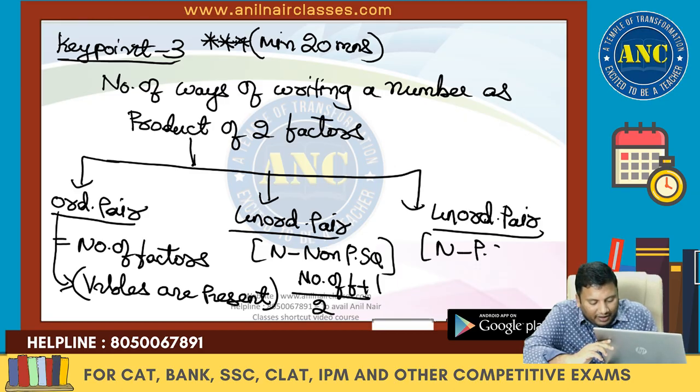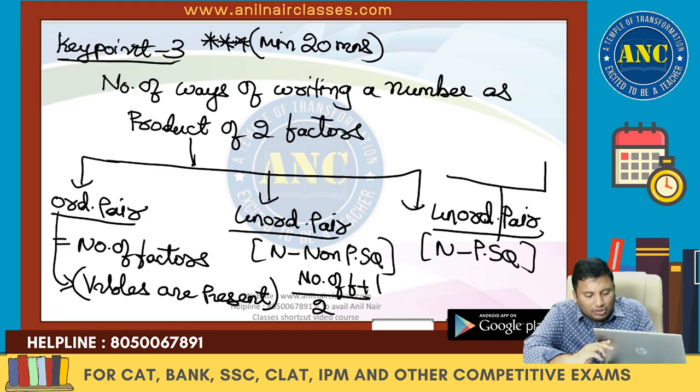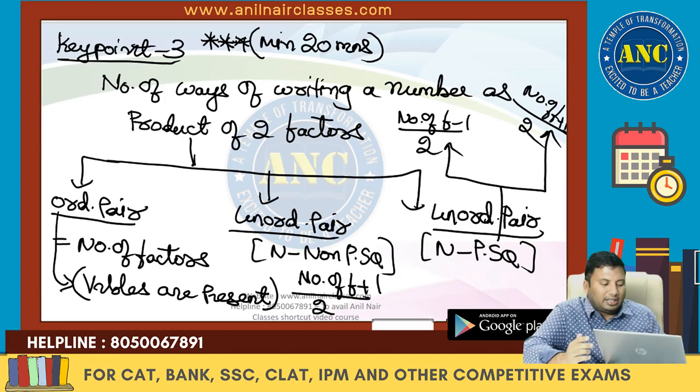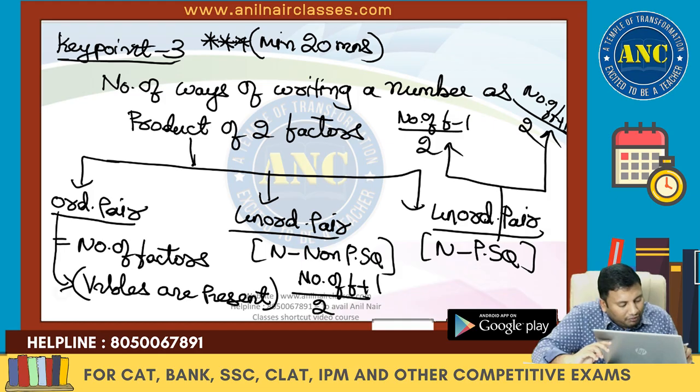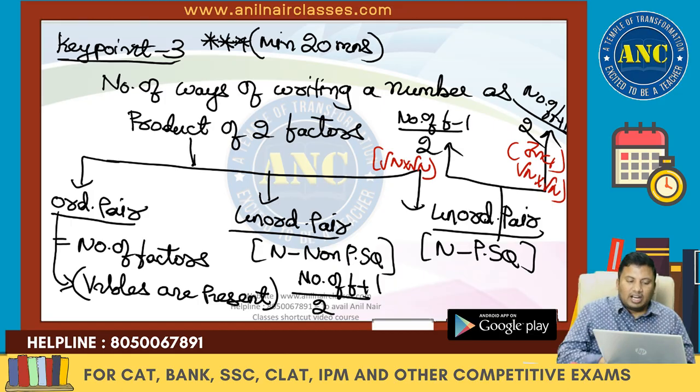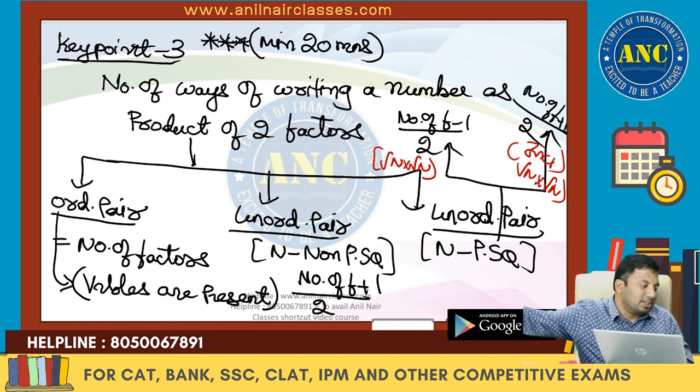If it is a perfect square, two cases: (number of factors minus 1) by 2, and (number of factors plus 1) by 2. The first is excluding root n into root n, and the second is including root n into root n. I hope you all know this concept. Almost half an hour to 40 minutes we have discussed.